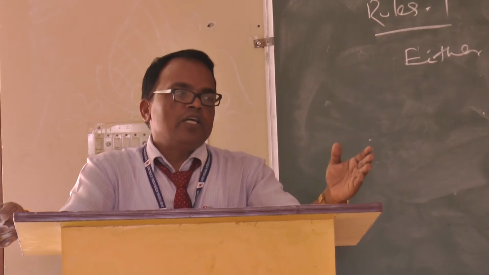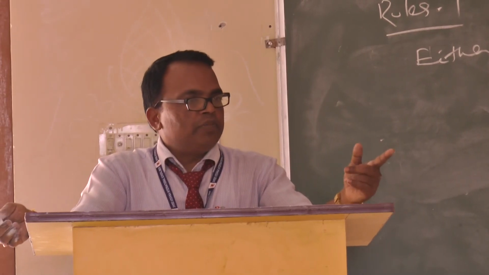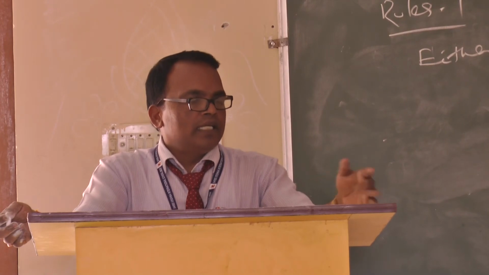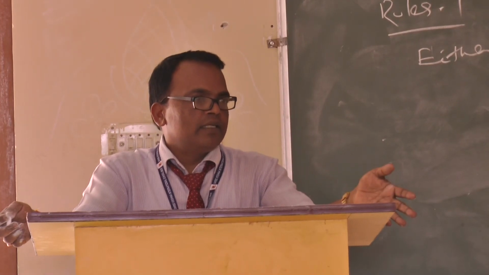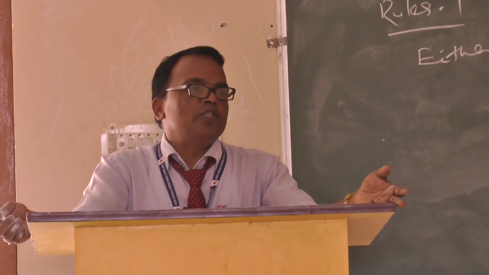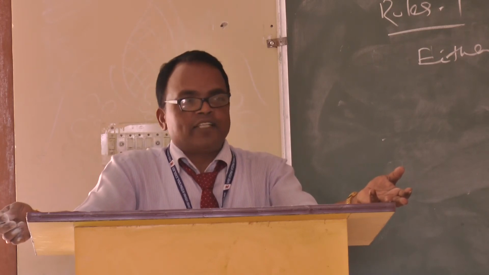Neither Varsha nor Nitika is present. Either Bhagyapriya or Soumya is absent. Neither Suchitra nor Dhruti Pragya has attended the class.